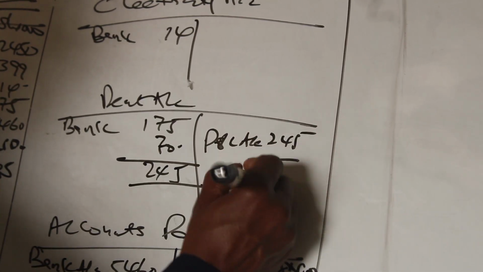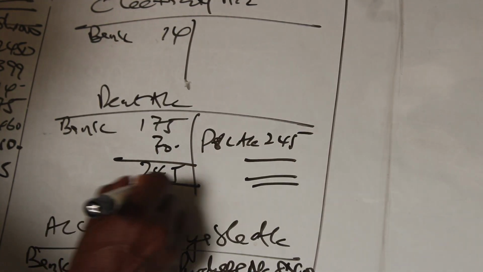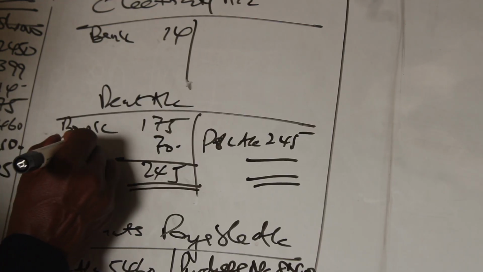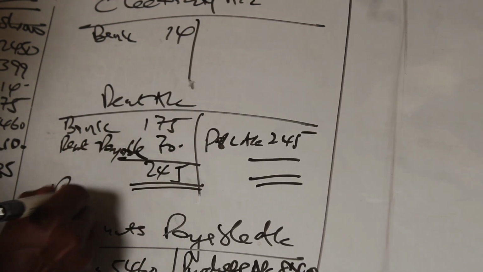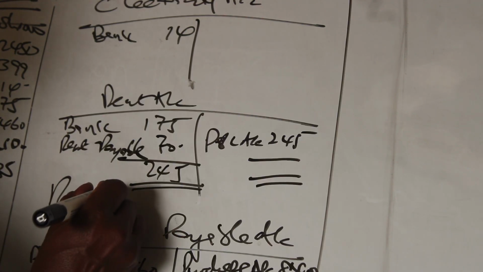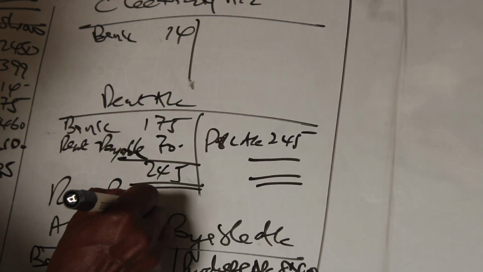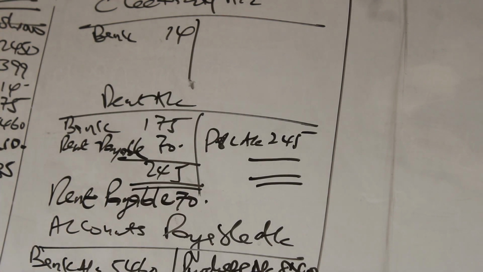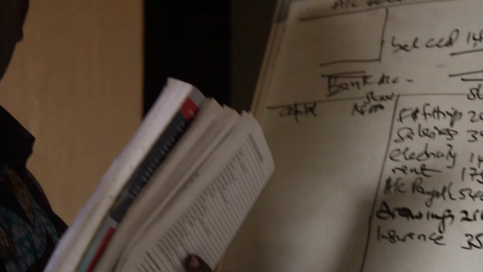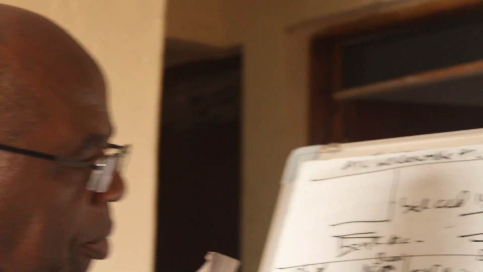But we know we have rent payable. If it is accrued, it means it has been incurred but has not been paid. We recognize expenses when they have been incurred and revenues when they have been earned, not necessarily when the expenses are paid or when the revenues have been collected. So we have a rent payable of 70,000.